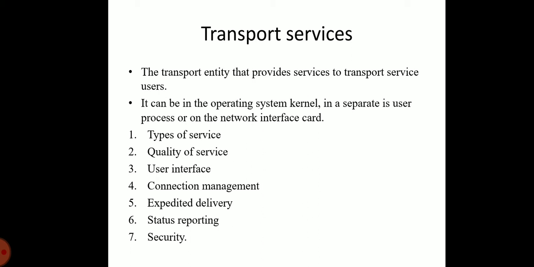Finally, what about security? The transport entity may provide a variety of security services. It provides encryption and decryption of data. The transport entity must be capable of routing through a secure link or node if such a service is available from the transmission facilities.